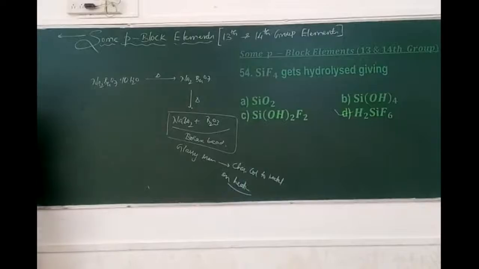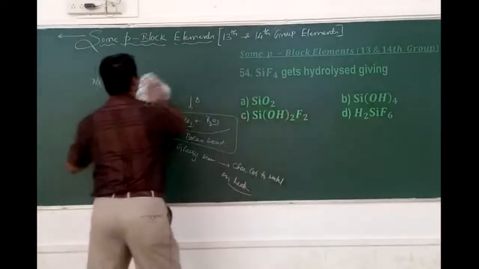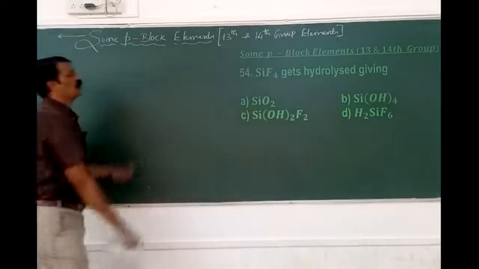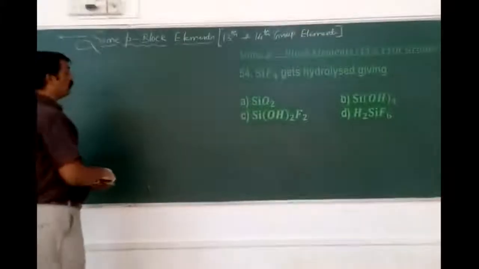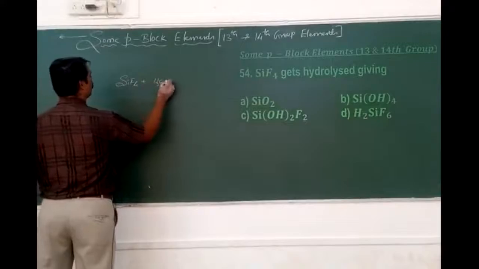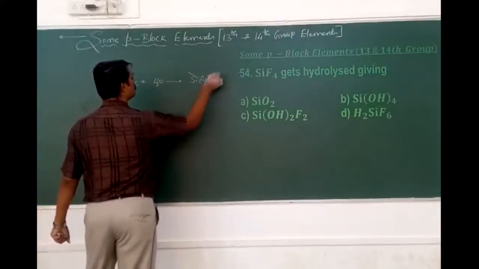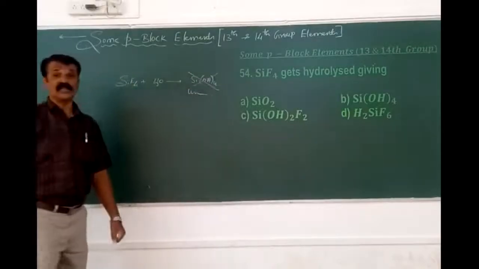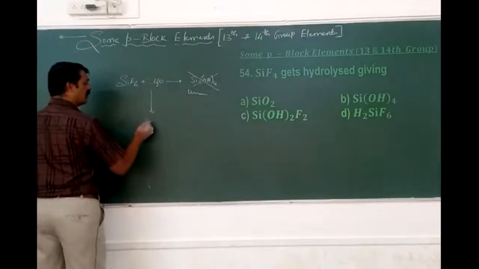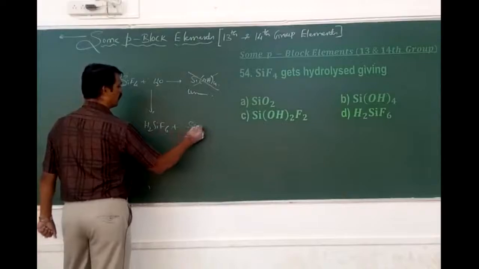What is that? Silicon tetrafluoride gets hydrolyzed to form what? Hydrolysis of silicon tetrafluoride. Usually we are expecting this first, but this is unstable because it doesn't get polymerized. But the same thing gets converted as H2SiF6 plus the formation of Si.